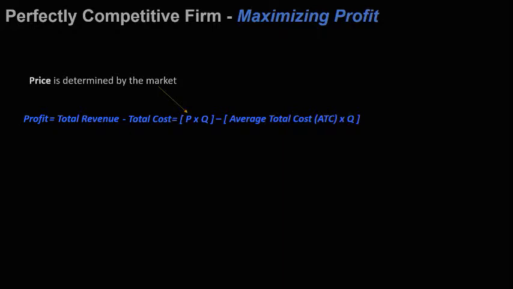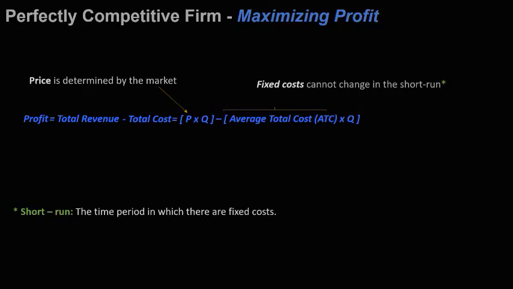Now, our costs are equal to the average total cost times quantity. Average total cost is made up of our fixed costs, and fixed costs cannot change in the short run. So on that note, the short run is the time period in which all costs are fixed. So this means if we have equipment, we've got depreciation, and so that's a fixed cost, or perhaps we're in a long-term lease of a building.